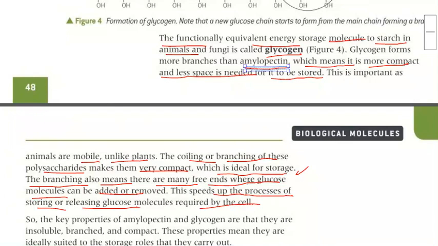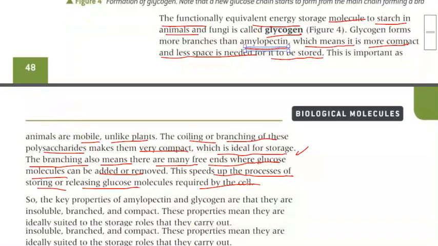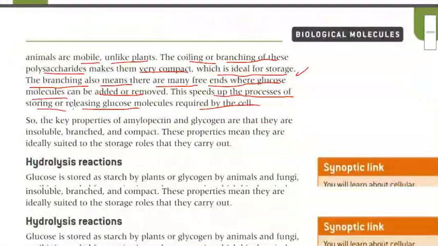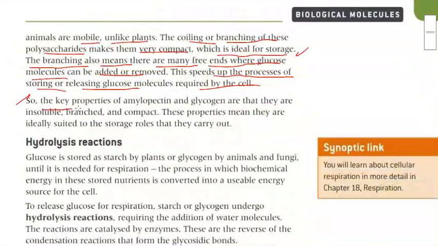If you want to store more, then add it. If you want to release, then you can release it. Clear?